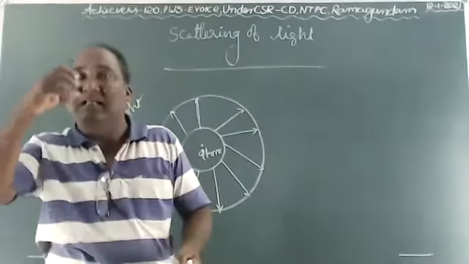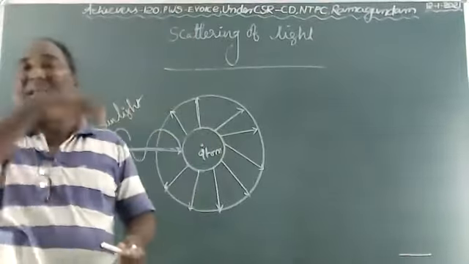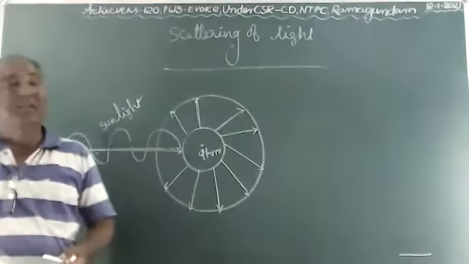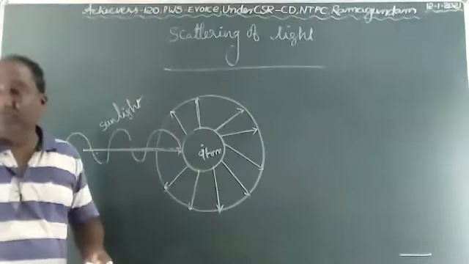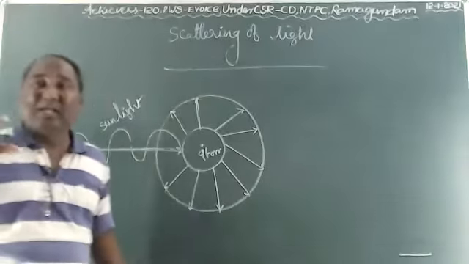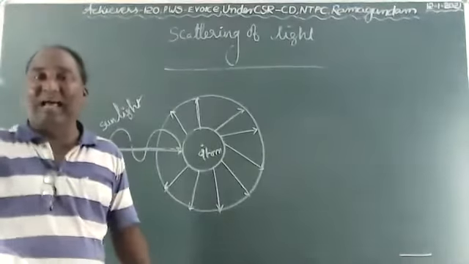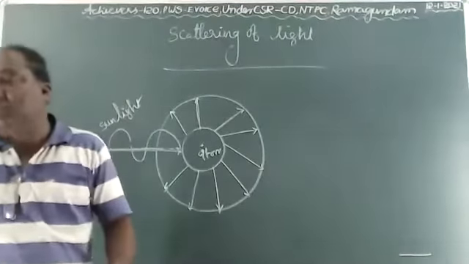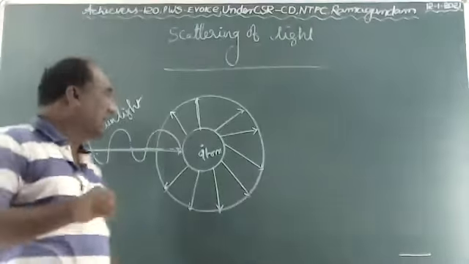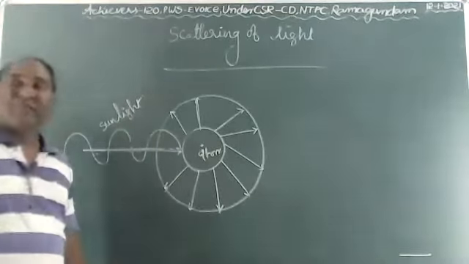From that, a little amount is spread into all the directions. It is called scattering of light. Have you understood, children? What is the definition of scattering of light? The re-emission of absorbed energy in all the directions by an atom is called scattering of light.